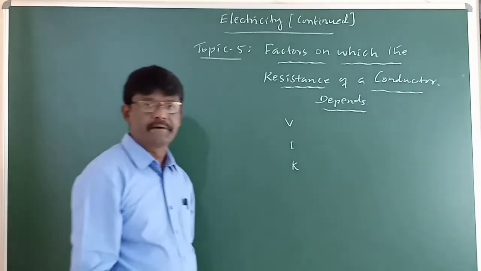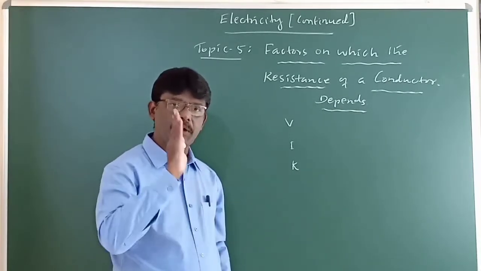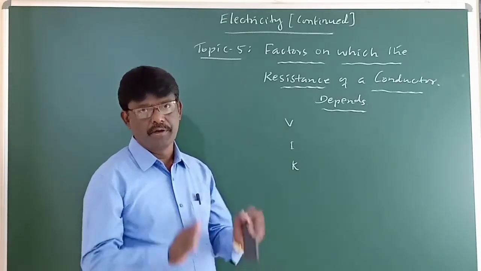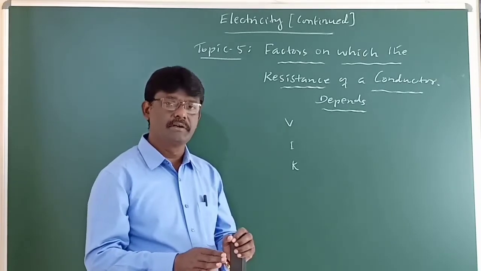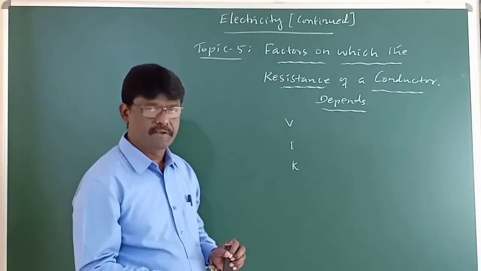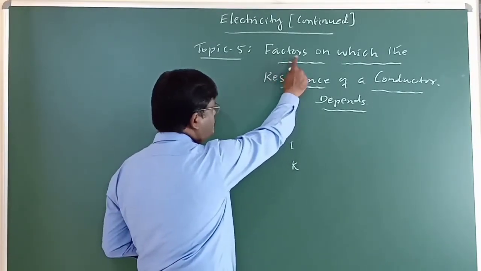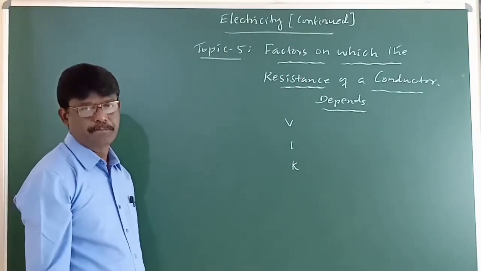Resistance of a conductor means the property by which it opposes the flow of electrons. If so, then the resistance depends on some factors. Which are those? In today's class, we will discuss those factors on which the resistance of a conductor depends.